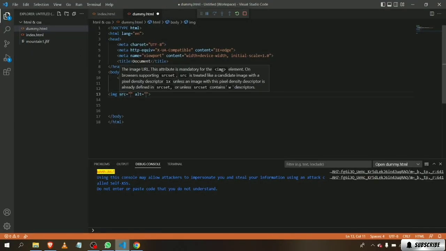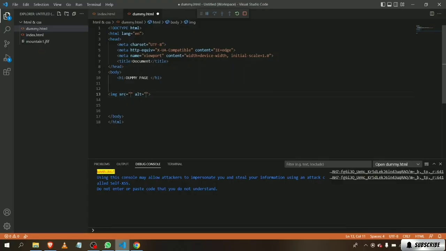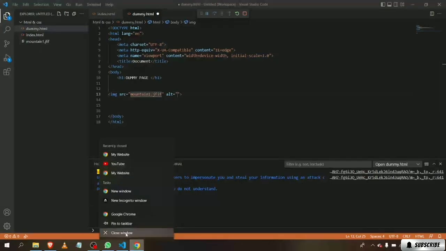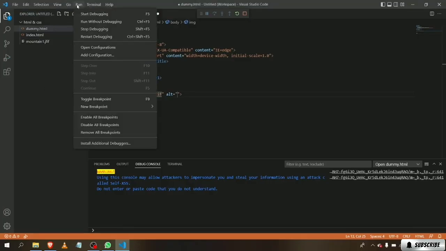Image source, this is called a source, and in between we're going to type in mountain 1 dot jpg. We've already got the recommendation here, and done. Now let's close the window and run this.